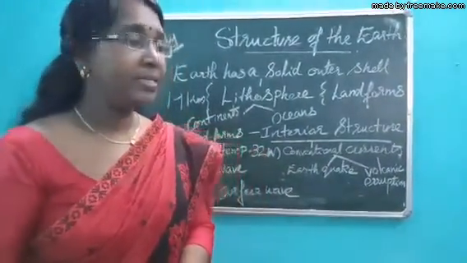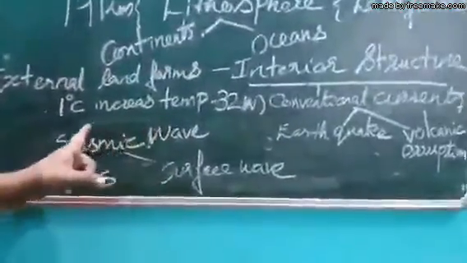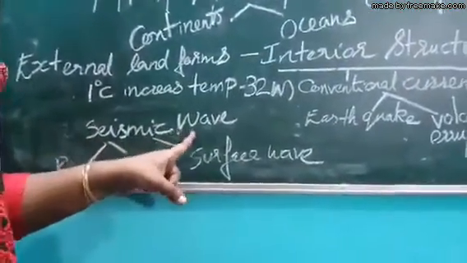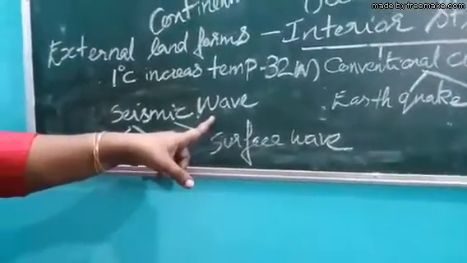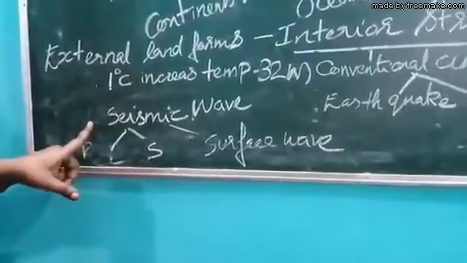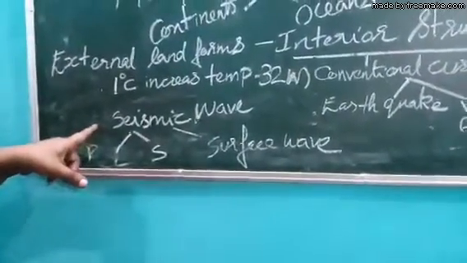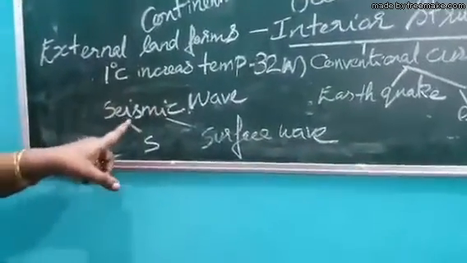Scientists mainly depend upon seismic waves to study the interior structure of the earth. There are mainly three types of waves produced at the time of earthquake and volcanic eruption. They are called seismic waves.